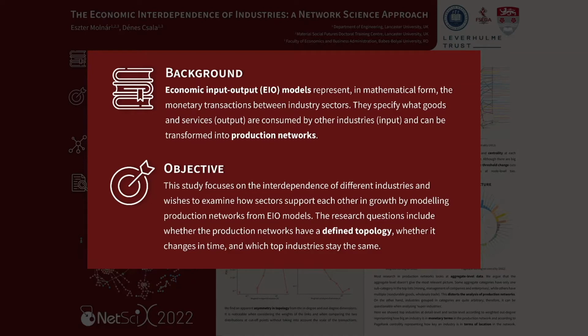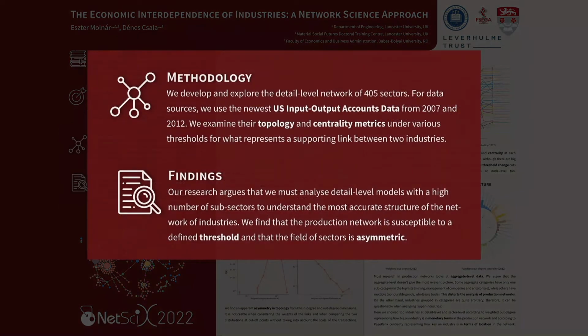Our study's aim is to examine how sectors support each other in growth by modeling production networks developed from input-output models. The study's research questions include whether the production networks have a defined topology, whether it changes in time, and which top industries stay the same. For data sources, we use the newest US input-output account data from 2007 and 2012.